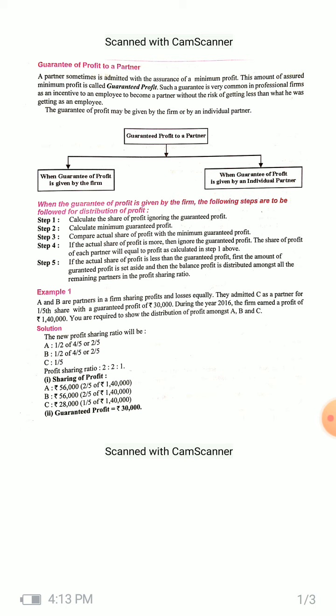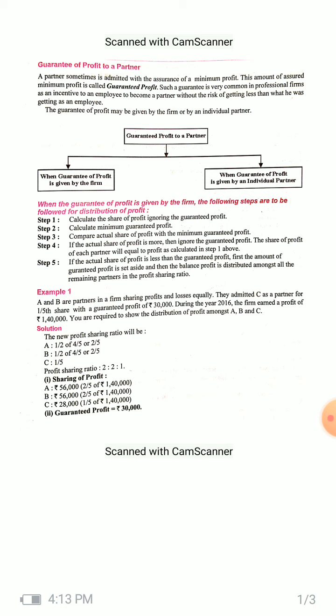But step 5 involves when the actual share of profit is less than the guaranteed profit. Then he has to be given the minimum guaranteed profit first, and then the rest of the share of profit is divided among the remaining partners. So let's see with an illustration, then it will be more clear.